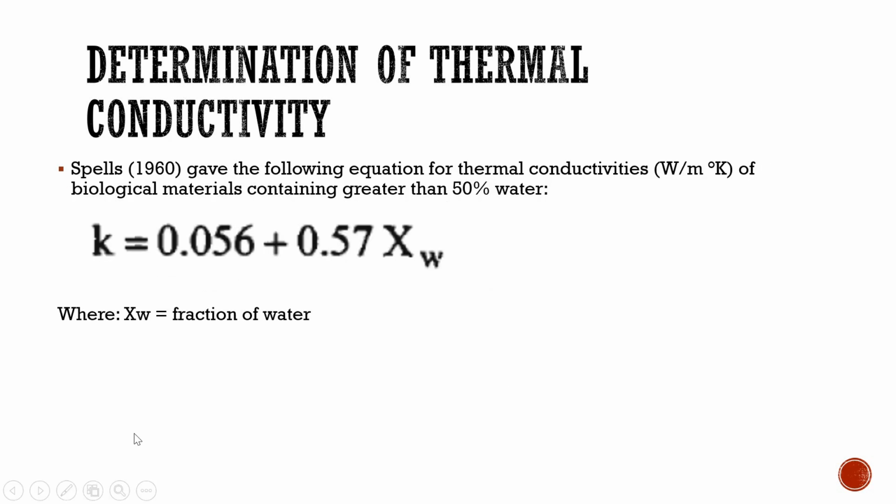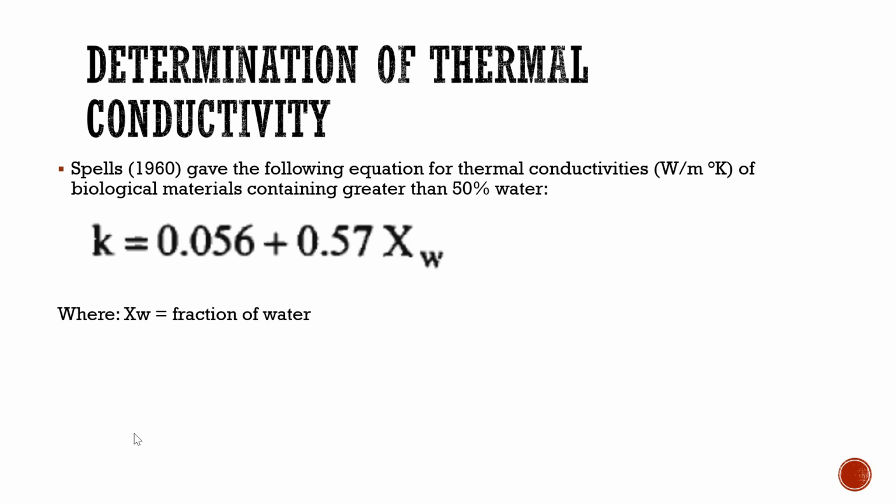Also, in determination of thermal conductivity, Sweat gives the following equation for thermal conductivities of biological materials containing greater than 50% water or 50% moisture content. So here we have K equals 0.056 plus 0.57 times X sub W, where X sub W is the fraction of water.